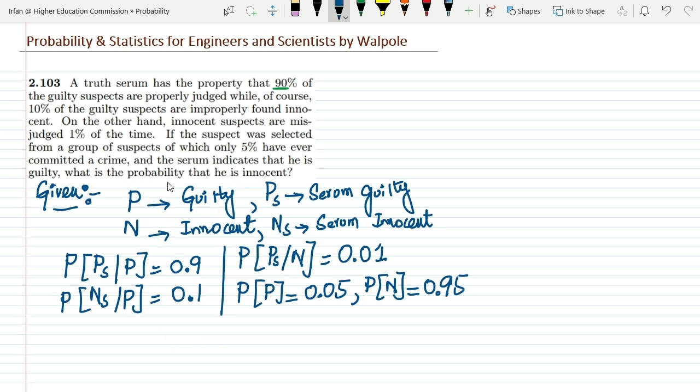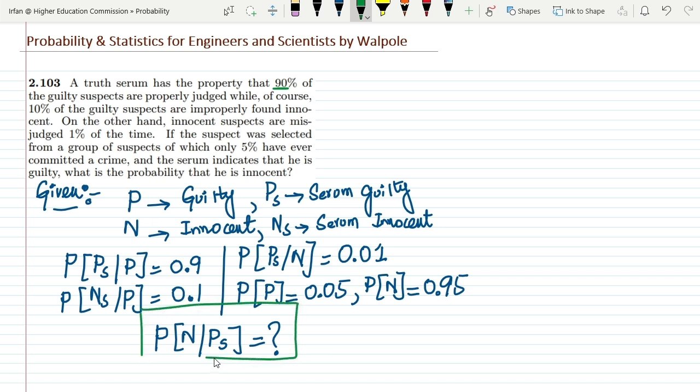So here, if the serum has been showing that a person is guilty, what is the probability that he is innocent? I want to find out the probability that he is innocent given that the serum is showing the positive sign, and this is the required quantity which we have to find out. This is the overall scenario, with P and N and all the scenarios listed here. So now let me solve this question.